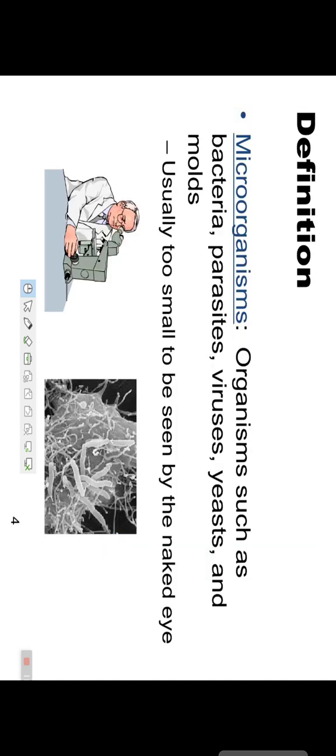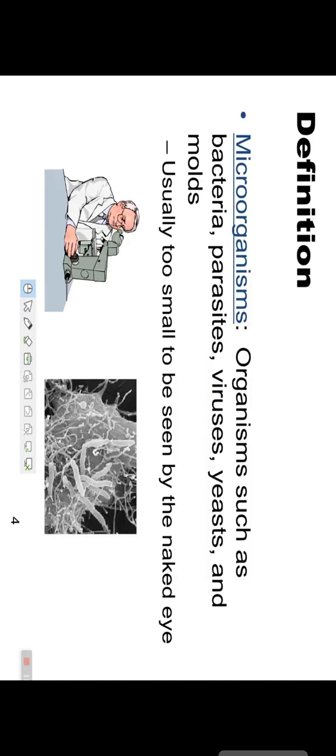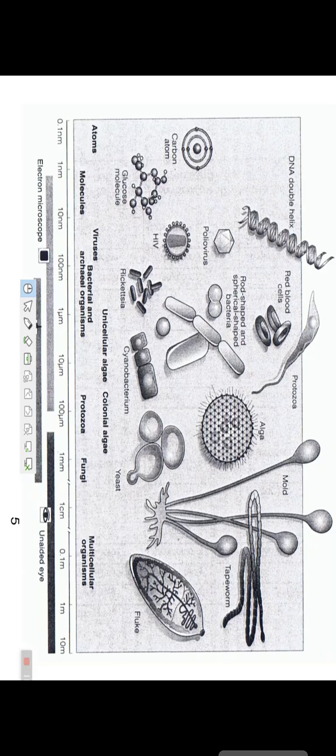Clear? So microorganisms such as bacteria, parasites, virus, yeast and mold, these all are microorganisms that cannot be seen via the naked eye. Clear? This is the chart of microbes. These are the atoms and molecules: virus, bacteria and archaeal organisms, unicellular algae, colonial algae, protozoa, fungi, multicellular organisms.